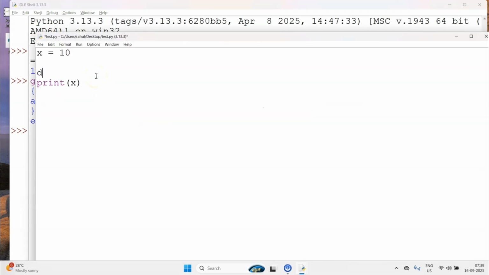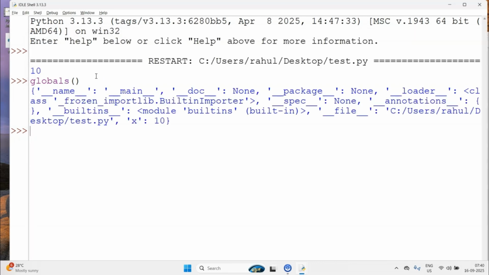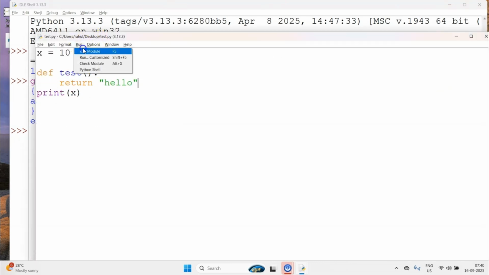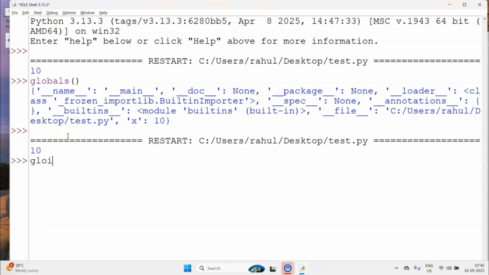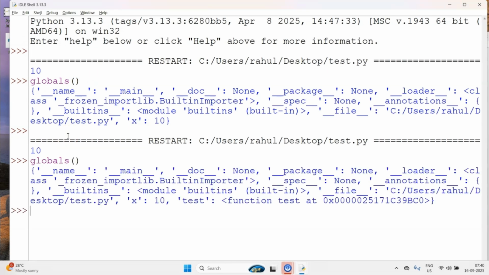I could go on like this. I could create a function, maybe test, that returns something, hello. If I now run this script again, my globals is going to be updated. This globals is essentially what the namespaces are. So we have test, which is the actual function, and it is the address of the memory where this function is stored.